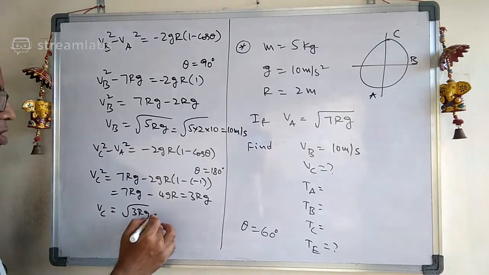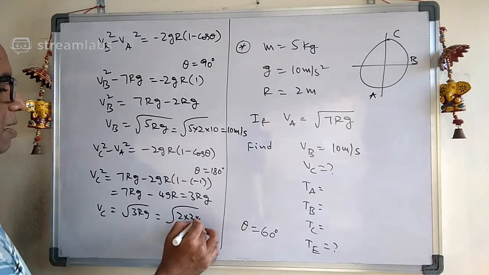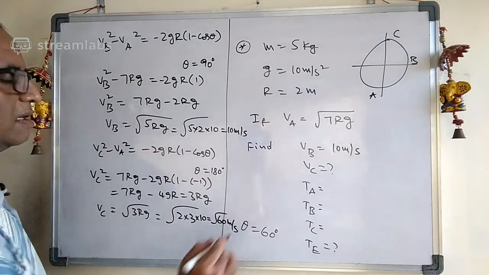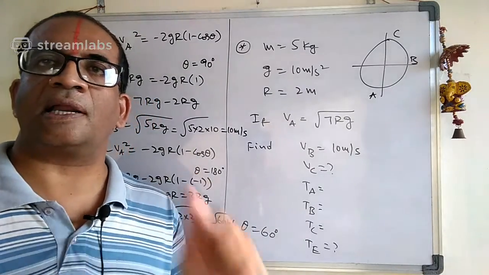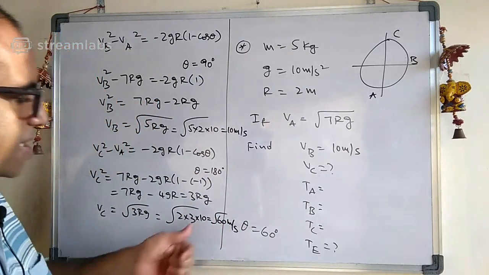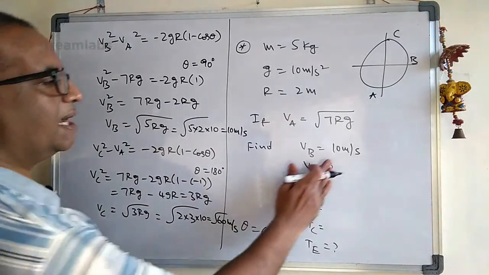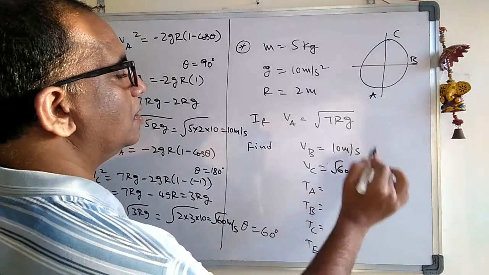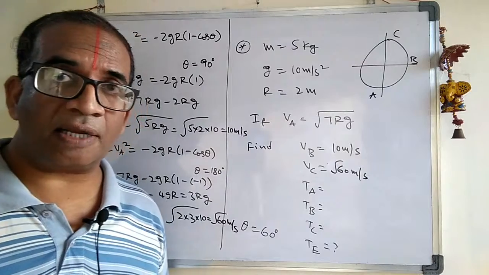Let us substitute here: 3 into 2 into 10 is nothing but root 60. Very good Dheeraj, you are correct. Root 60 meter per second is the velocity at C. Means that we got the velocity at C, that is root 60 meter per second. Are you following what I am saying here?